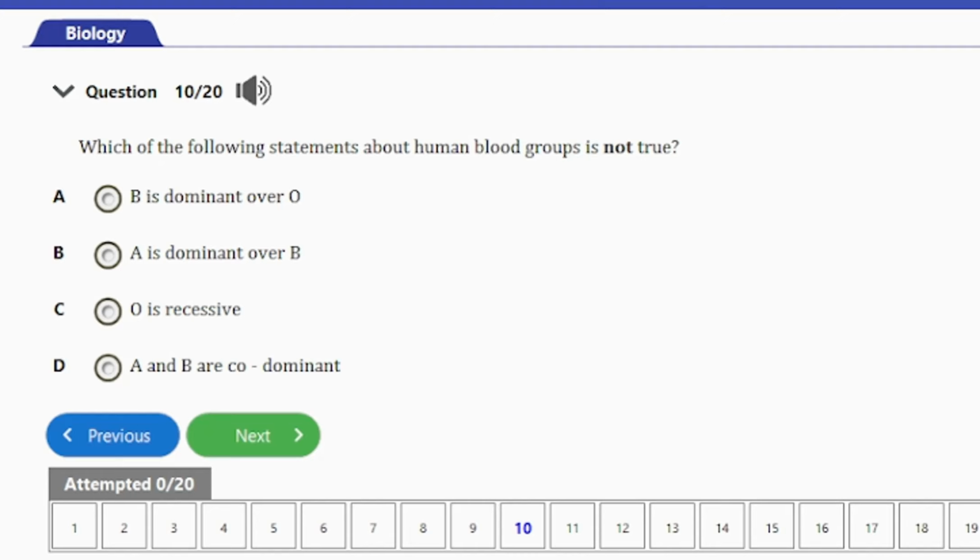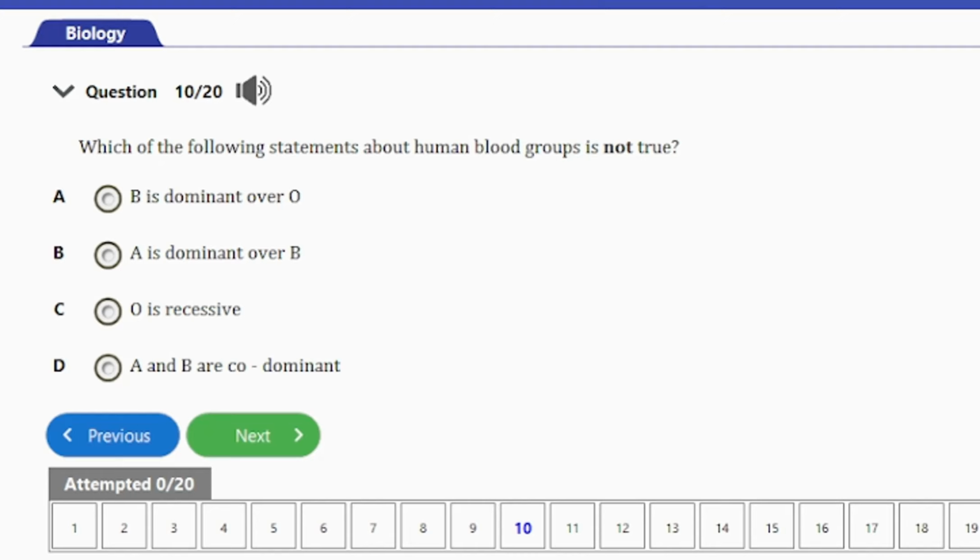The statement that A is dominant over B is not correct. So in human blood groups, A and B are actually co-dominant, which means that they cannot be dominant over the other. So that's why we can actually have blood group AB, where both A and B are actually expressed.